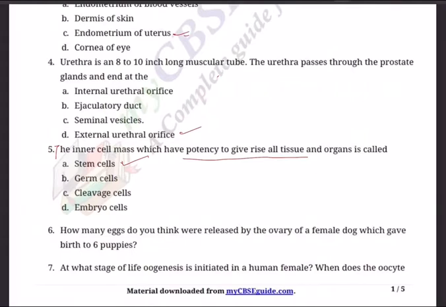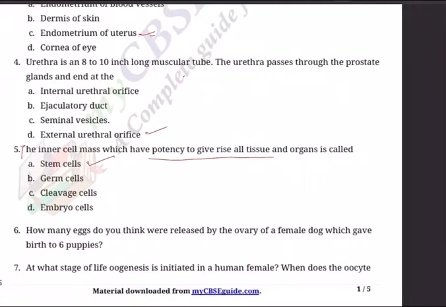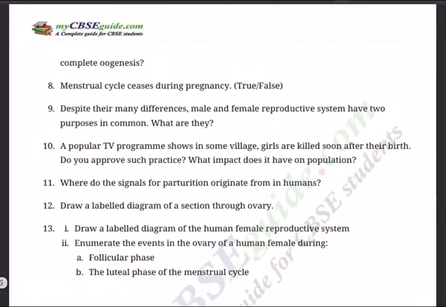Question number 6. How many eggs do you think were released by the ovary of a female dog which gave birth to 6 puppies? Question number 7. At what stage of life is oogenesis initiated in human female? When does the oocyte complete oogenesis? Question 8. Menstrual cycle ceases during pregnancy. Is it true or false?